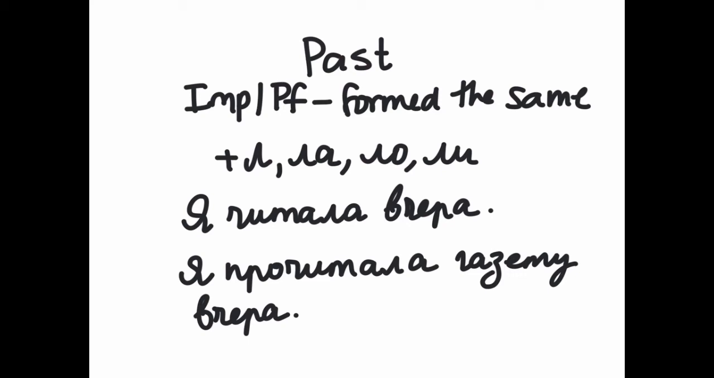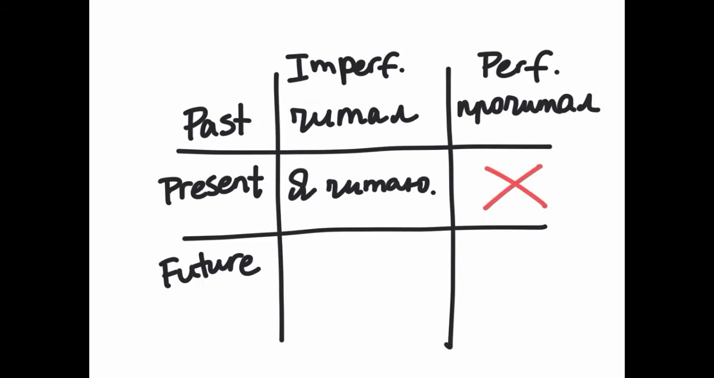And notice that with the perfective verb, this is sometimes true, we need a direct object. You can't have прочитала without газету here. I finished reading yesterday, you have to say what you finished reading. This is not always true, but oftentimes the perfective verb in the past tense will require a direct object. So if we have our summary chart here, you can see that in the past, imperfective and perfective look very similar.